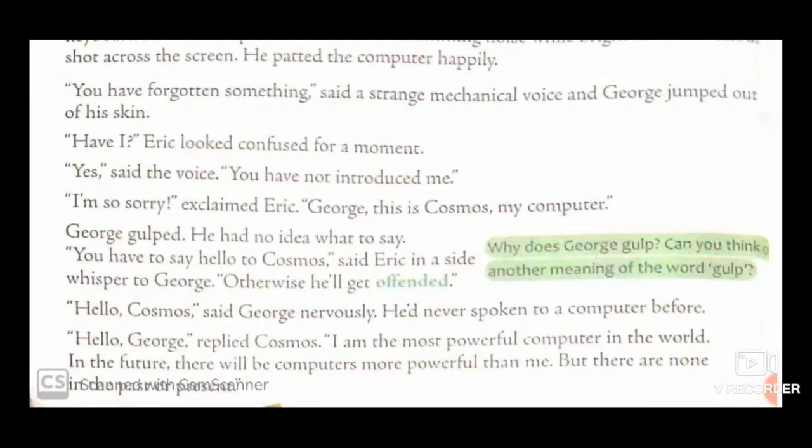Now, after reading these lines, it appears that Cosmos is very arrogant and has great pride in his capabilities. He introduced himself. "Hello, George. I'm the most powerful computer in the world. In future, there will be more powerful computers than me, but at present, there are none. Neither were there any in the past." So this was the introduction given by Cosmos to George about himself.